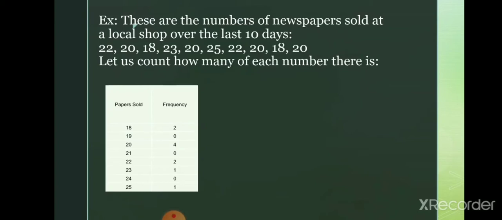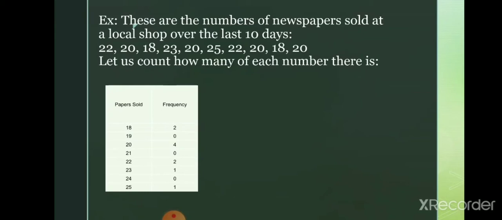So these are the observations: 22, 20, 18, 23, 20, 25, 22, 20, 18 and 20. So these are the values of papers sold in the last 10 days.